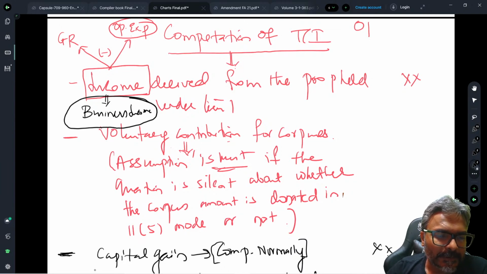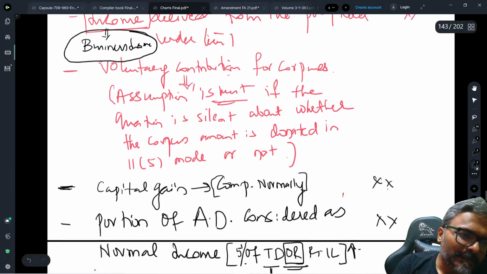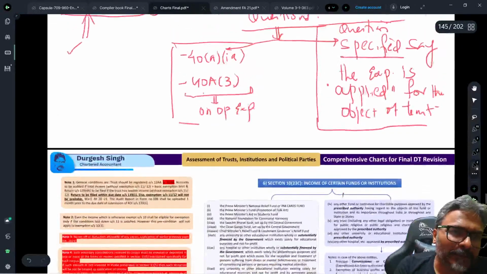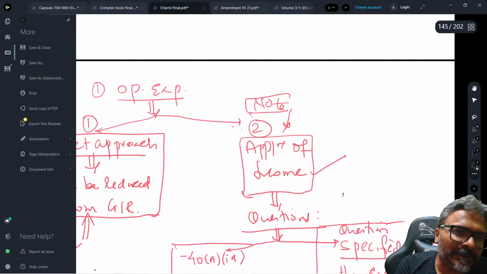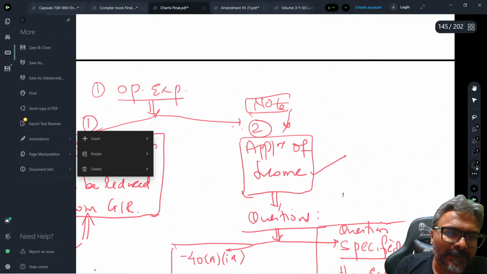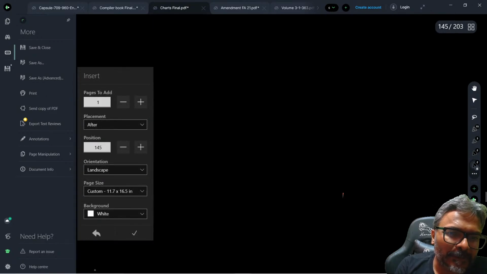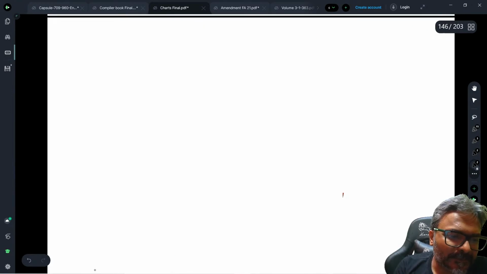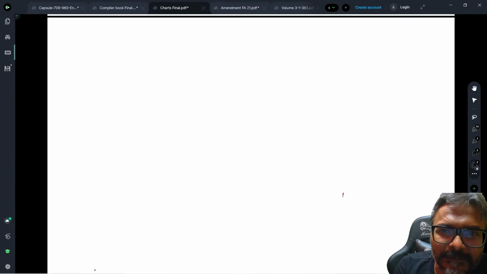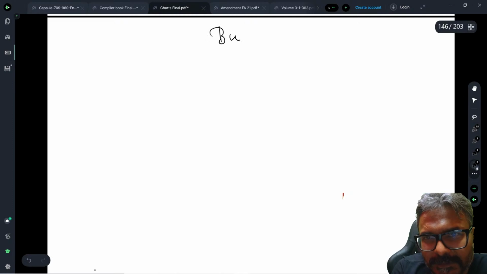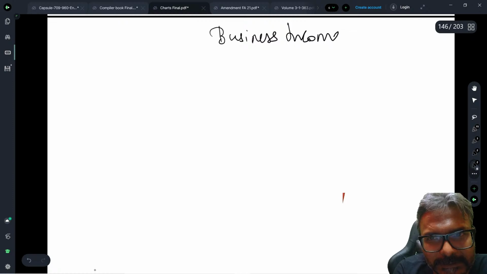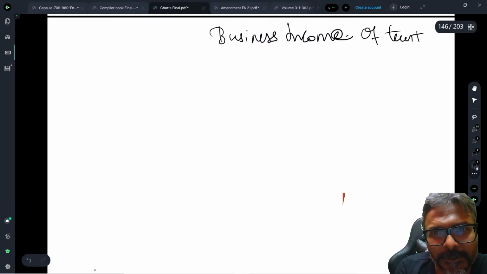So, students, now on the business income, be very careful about this. ICAI is master in spinning the questions in trust taxation. You people also are aware of how they have done the spinning job. On business income, you have to read the question carefully on the business income treatment. Business income of trust. This is what you will have to look into.